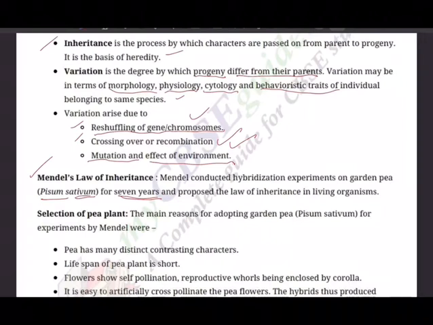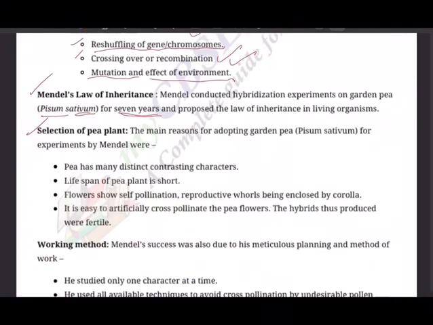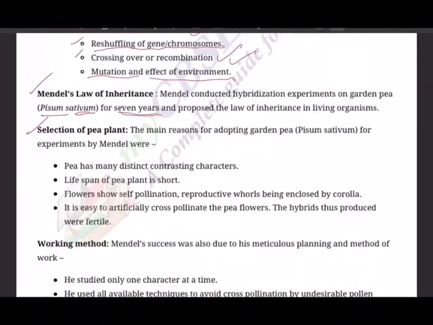And then selection of pea plant. He has selected Pisum sativum. What should be the reason why he has selected only, in his church garden? There were so many plants available, but how is it that he selected Pisum sativum? There are reasons. So the main reasons for adopting garden pea for experiments by Mendel were: pea has many distinct